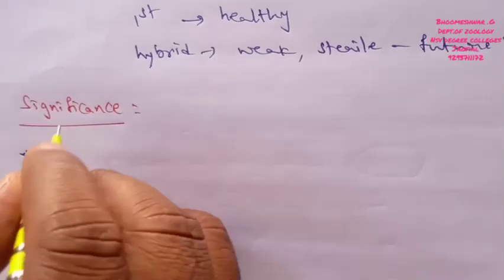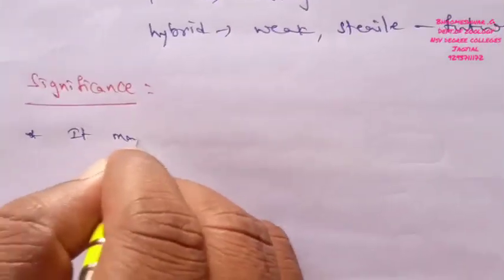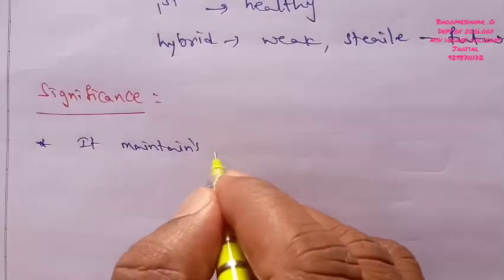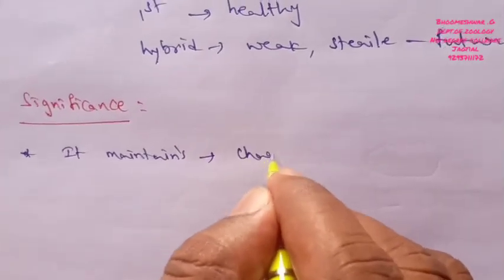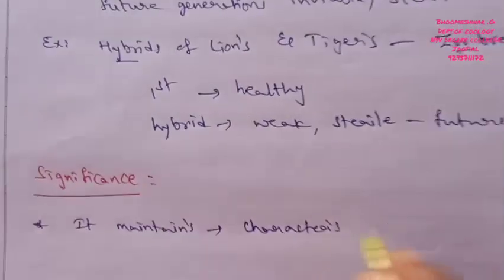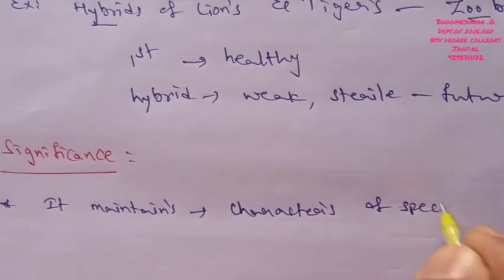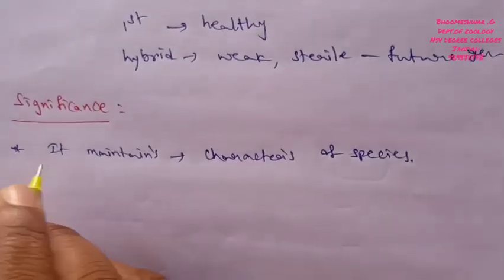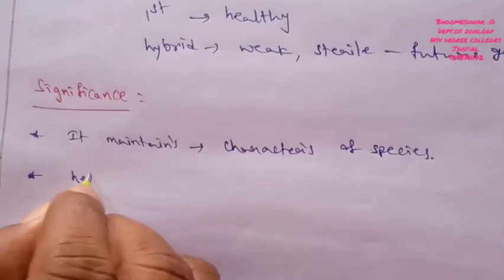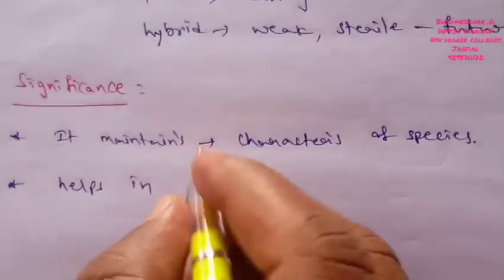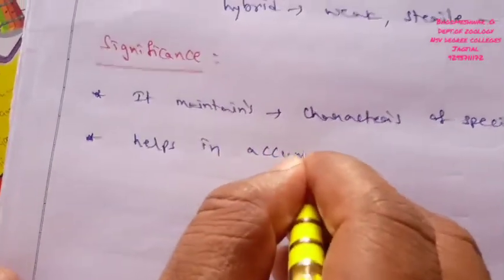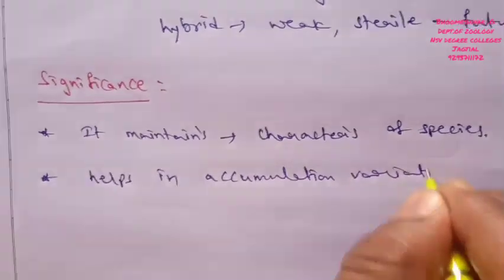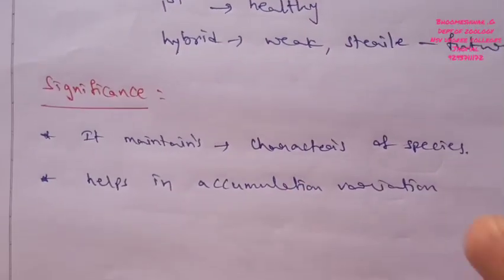First, isolation maintains the distinctiveness of the characters of species. At the same time, it helps in accumulation of variations.